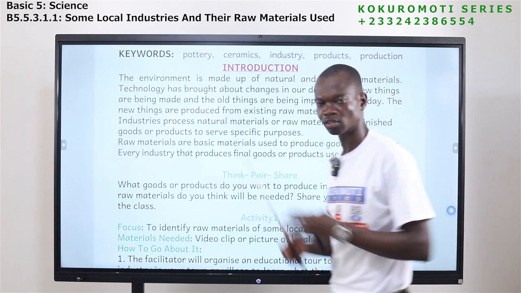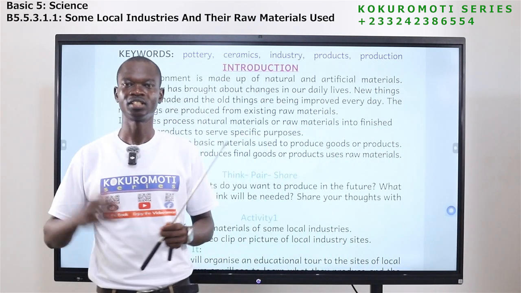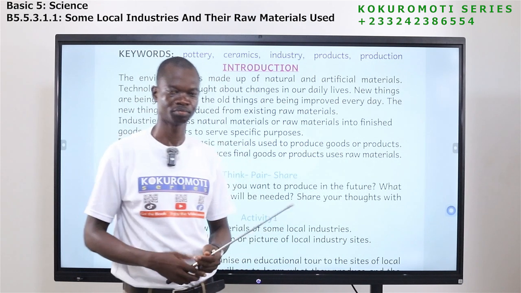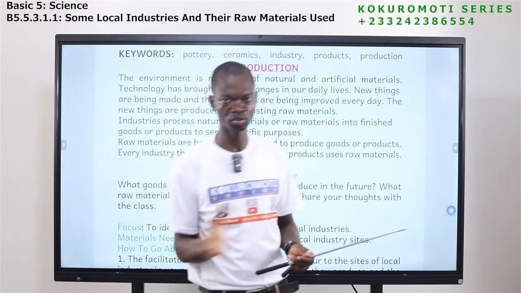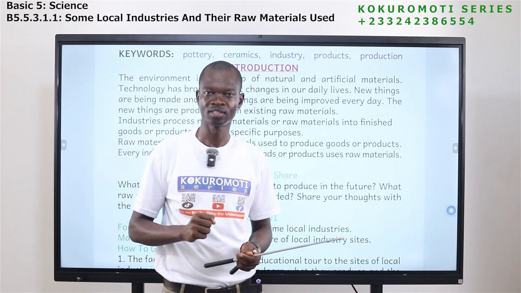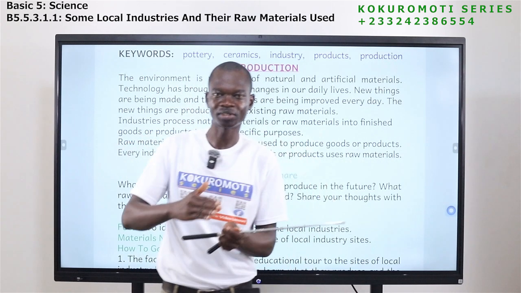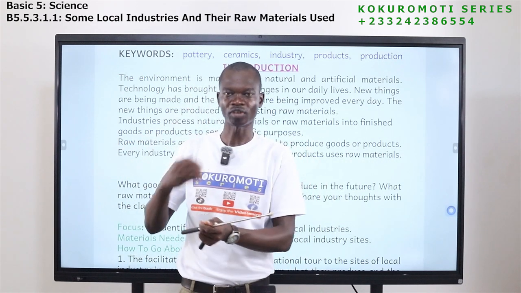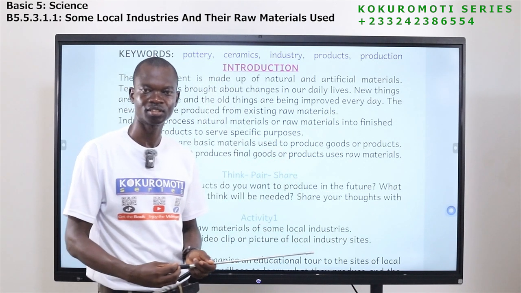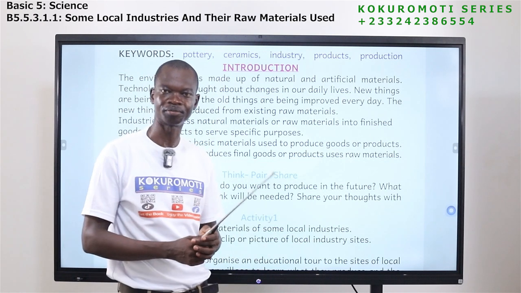So we are looking at local industries. The local industries, they always produce something. What they produce is what we consume. But they don't just produce them. They need some basic things. They change them, add value to them so that they become a final product for us to use. So all local industries, they use what? Raw material.